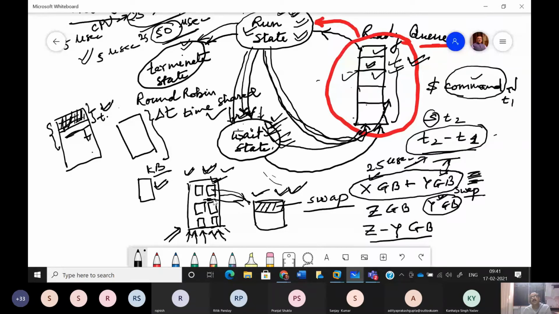But you know that when the programs are about to get their turn, they are to be brought back to the RAM from the swap area. And where do we have this swap area? We are having this swap area on the hard disk. So obviously the technology is very slow in comparison to RAM. So the x plus y GB apparent memory you are having, but this will slow down the process of execution